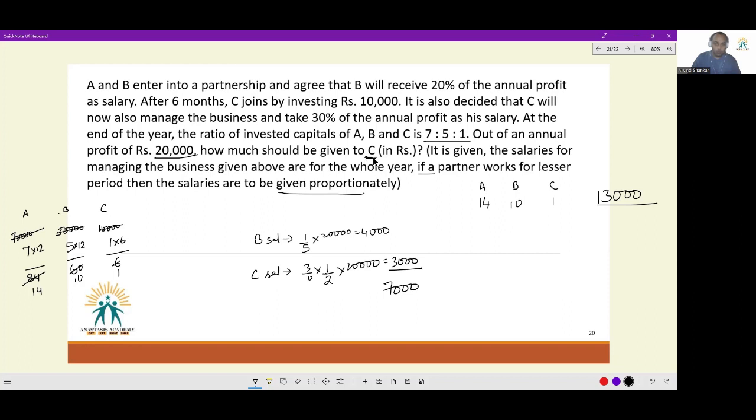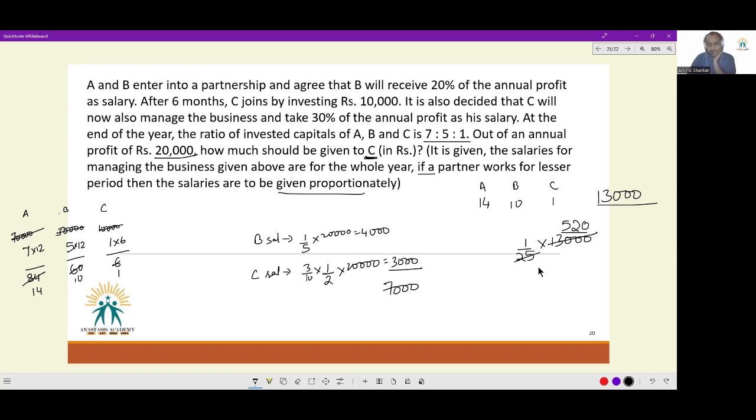Given we need only the share for C, we do 1/25 into 13,000. Cancel, cancel. We get 5 here, 50, we get 2 here, 25, we get 5 here, 50, we get 2 here. So yes, 520 we get here.